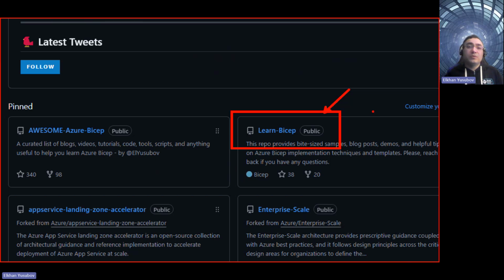Azure Policy deployments, are all going to come from this GitHub repo. If you are on this GitHub repo, please fork it, use it, and let me know what you think. In addition, later today in my slides, as a reference resource to learn about Azure Bicep and all these great innovations happening there, I also invite you to visit the awesome Azure Bicep GitHub repo because it has a number of great resources for you to get started learning Azure Bicep.